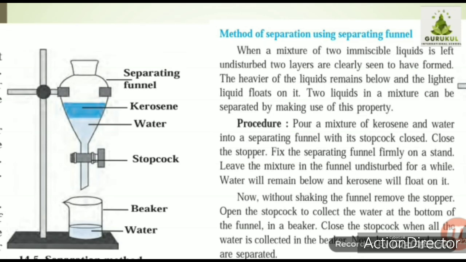For example, miscible liquids: suppose you mix the sugar solution and salt water or sea water, you can easily mix both the solutions. But suppose you mix the sugar solution with oil, they do not get combined, there will be separate layers. If such layer formation happens, we call those two liquids immiscible. Okay, so when a mixture of two immiscible liquids is left undisturbed, two layers are clearly seen to have formed.